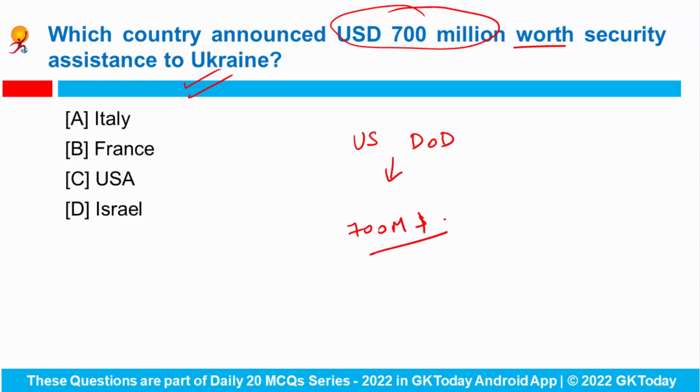The assistance has been announced to meet critical Ukrainian needs for its fight, and this authorization is the 11th drawdown of equipment from the country for Ukraine since August 2021. The US has now committed $5.3 billion in security assistance to Ukraine. Okay, so your correct answer would be USA.